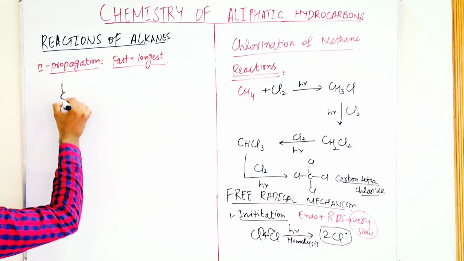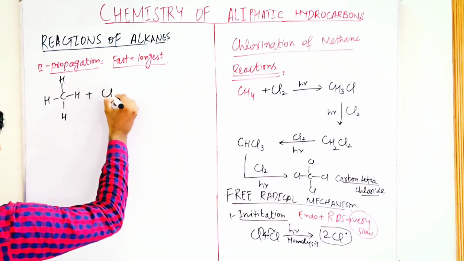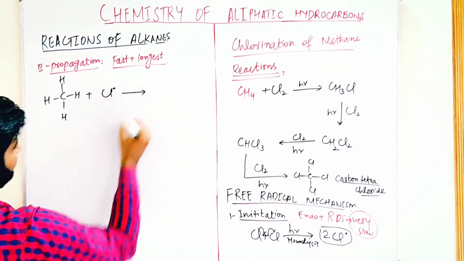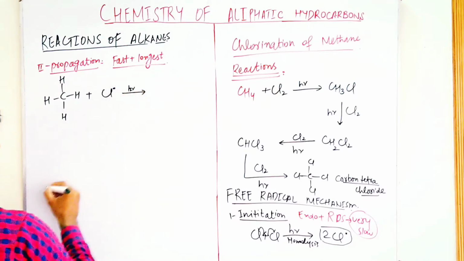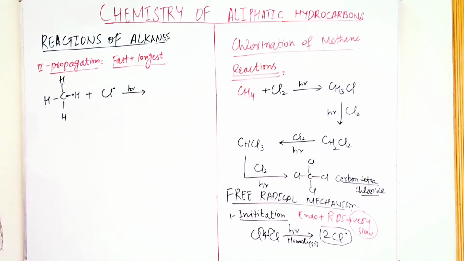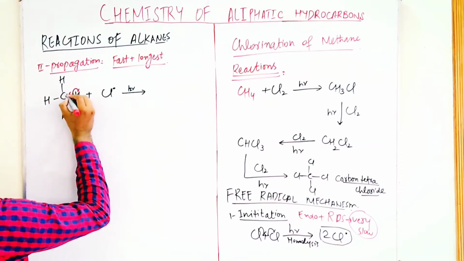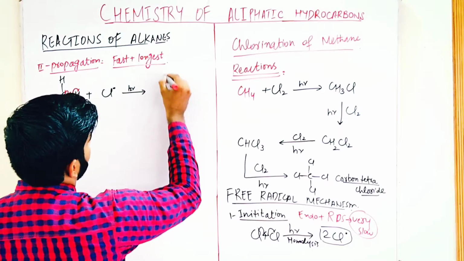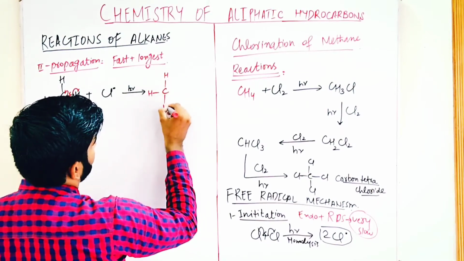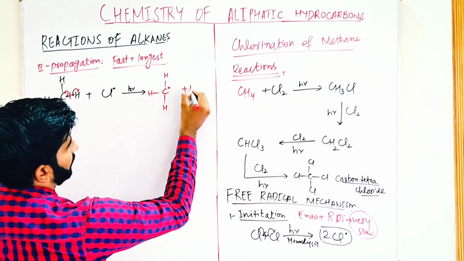We have methane. We do its reaction with the chlorine free radical. Then homolysis takes place. Free radicals are formed. The bond breaks from here, one free radical, the second free radical, and there is formation of methyl free radical plus hydrogen chloride.